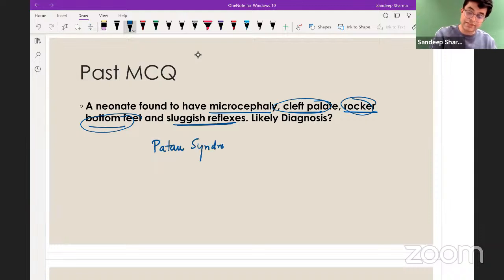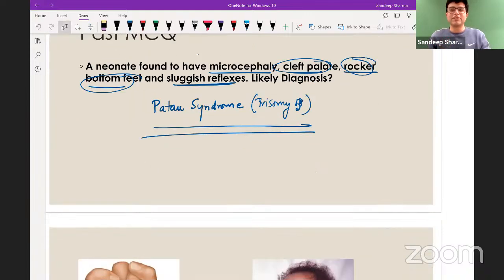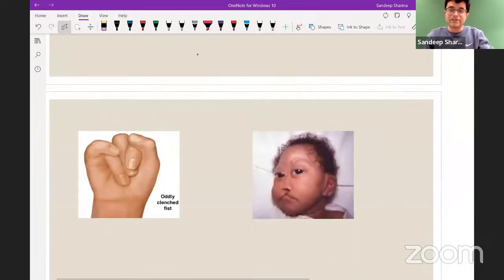Because rocker bottom feet is described in Edwards, but can occur sometimes in Patau also. So Patau syndrome or trisomy 13 is the reason in the patient. This is the mistake we all make. Rocker bottom feet देखा तो सीधा tick कर दिया Edwards syndrome. I know that there is a reason I put this question. Some of you have answered it wrong. I knew it. See, when we are students, ये rookie mistakes होते हैं. मैंने भी किया अपने time, right? Now you will not make the mistake. At least this is the takeaway from this session.